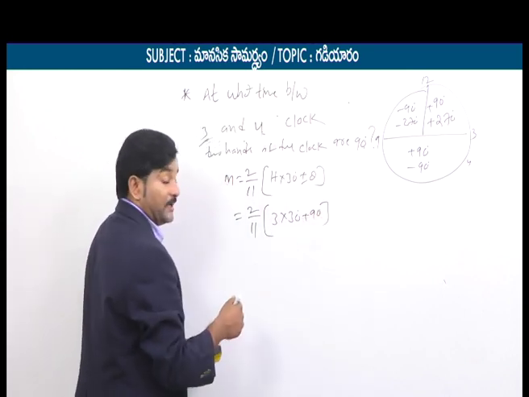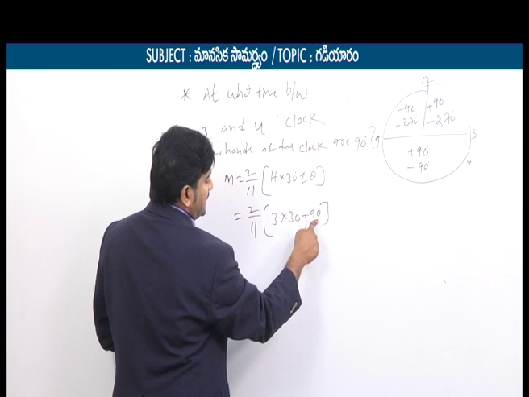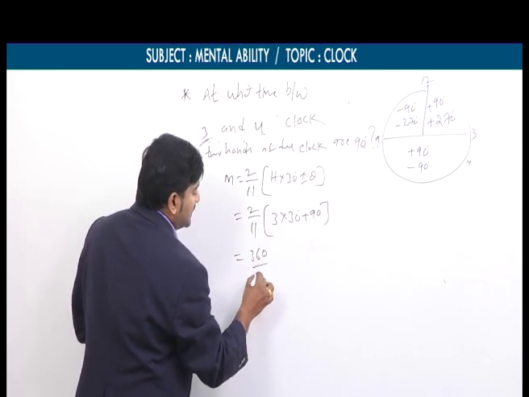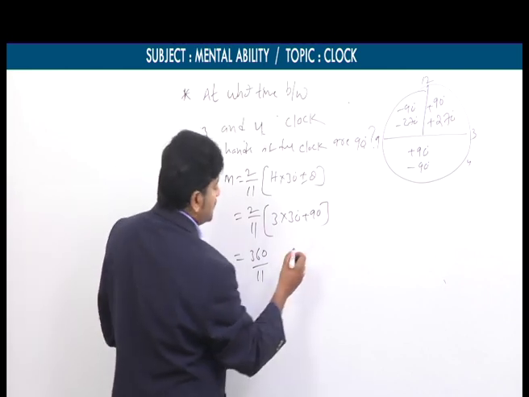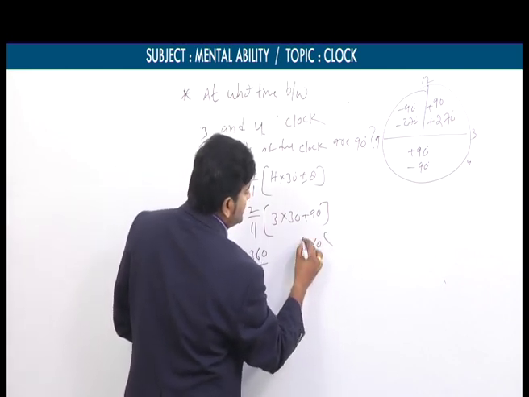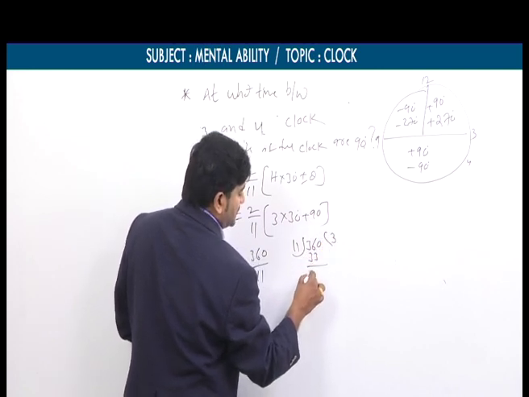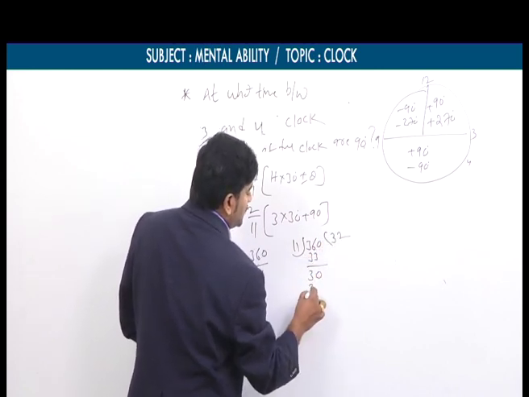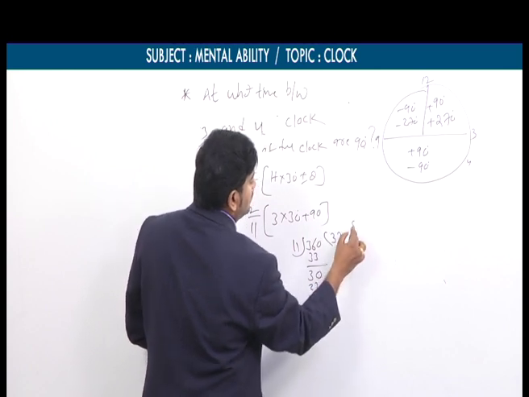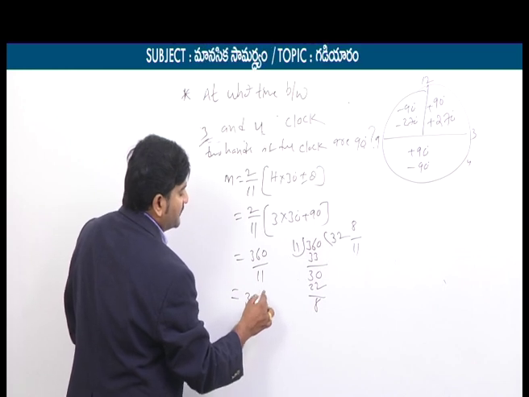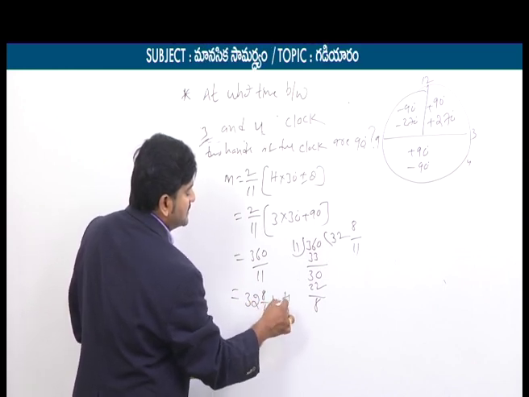3 into 30, 90. 90 plus 90, 180. 180 into 2, 360. So 360 by 11 minutes. Again simplification: 360 by 11 means 11 3s are 33, so here 3 left, 11 2s are 22, 8 left. So what you can say, 32 8 by 11. Final answer is 32 8 by 11 minutes.